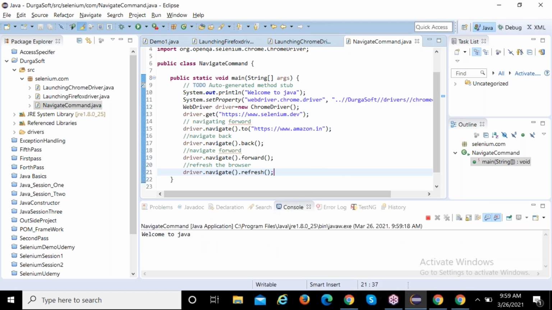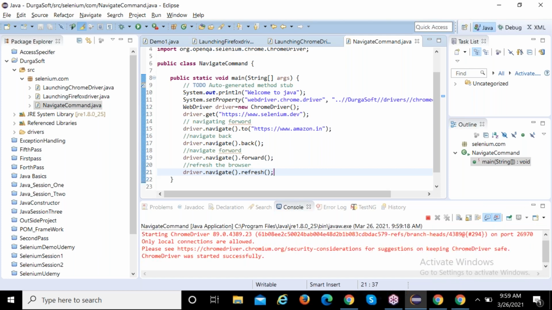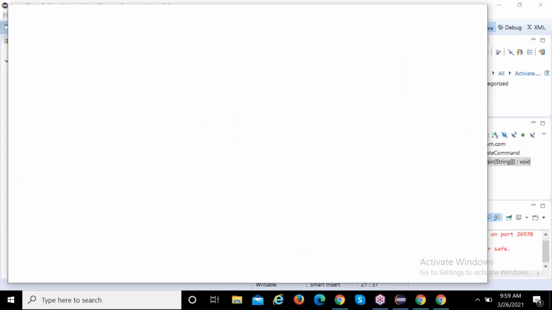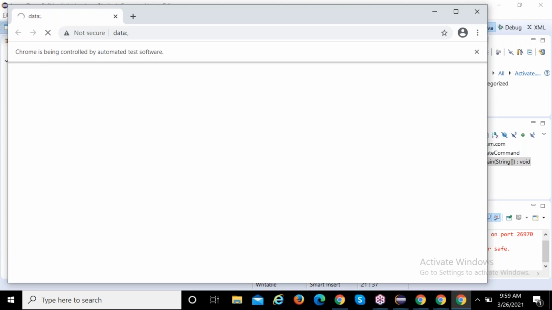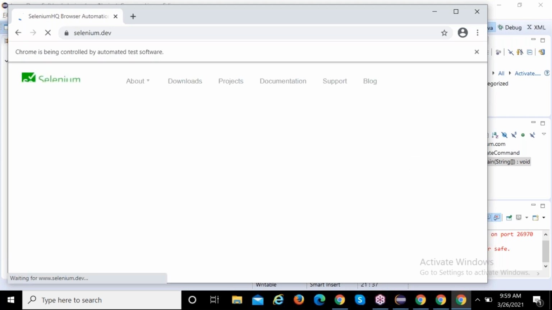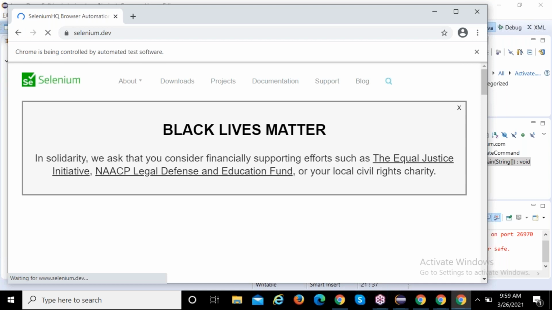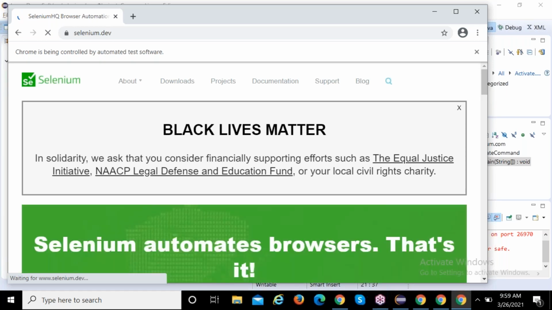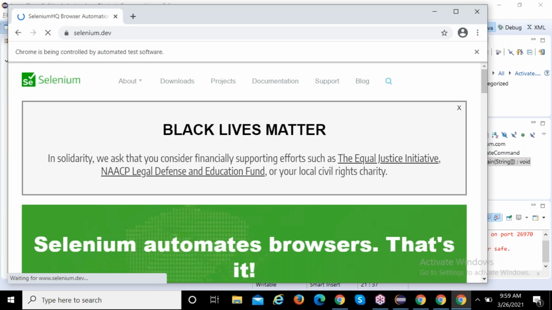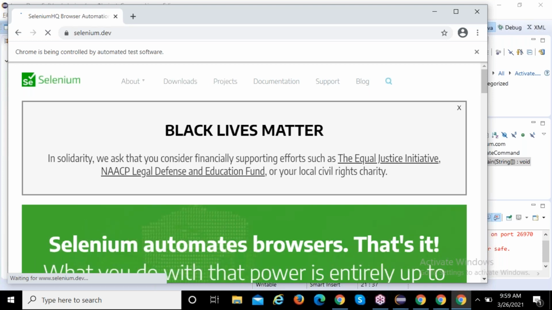What are the browser commands and what are the navigate commands? In an interview, in case they ask you, you show your talent now. You know how to launch the browser and all those things. You say, I'm ready to write the code. That is your confidence level. It will come once you practice all the things. Without practice, you don't know anything, and you cannot answer in the interview. So practice is required.